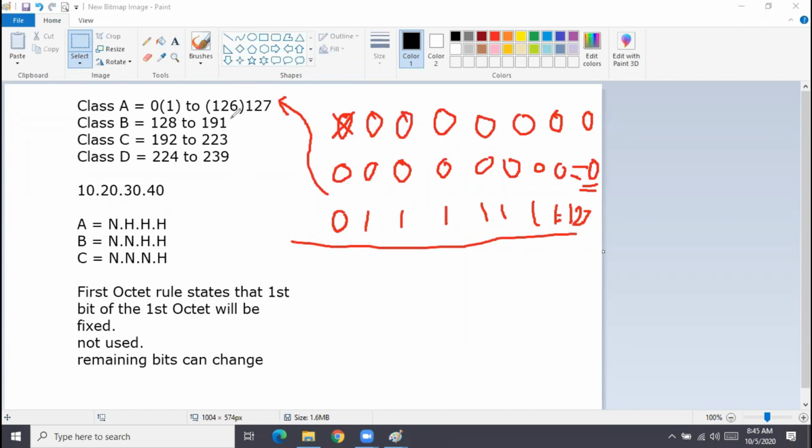Okay, now let's take class B. For C and D, you can do your homework. I'll show you for class B now. Why did we get 128 to 191? Why not 125? Why not 120? Why not 150? It's not like that. Not easy. So again we go with the first octet rule. Now for class B, how many octets for the network portion? We have 2 octets, right? This is the format for class B, 2 octets for the network portion. Let me quickly write the 2 octets.